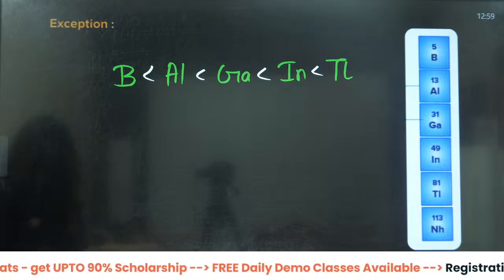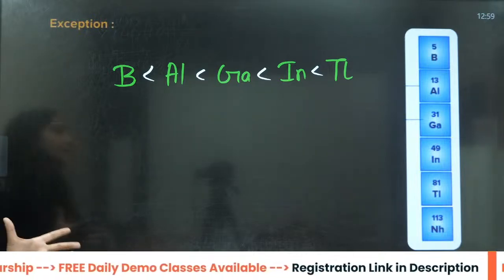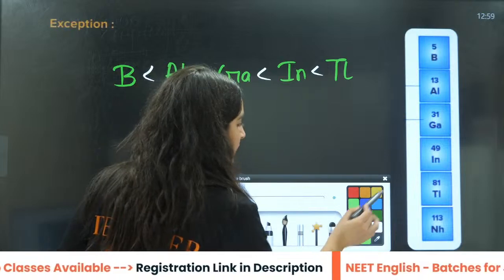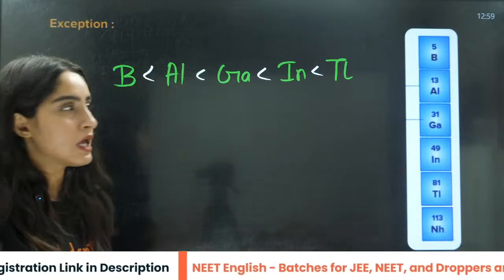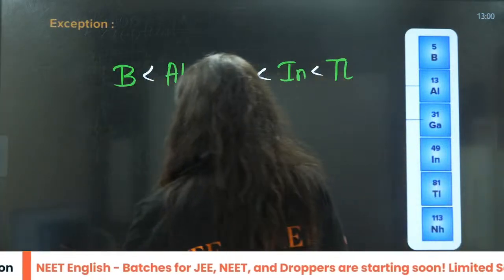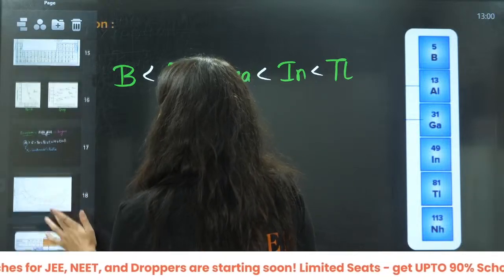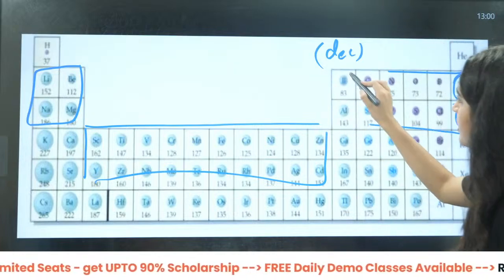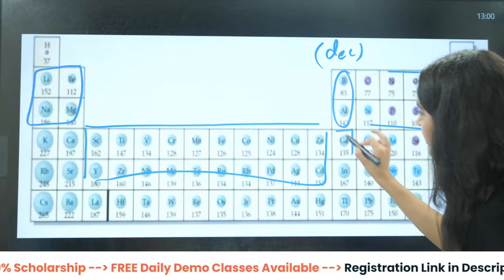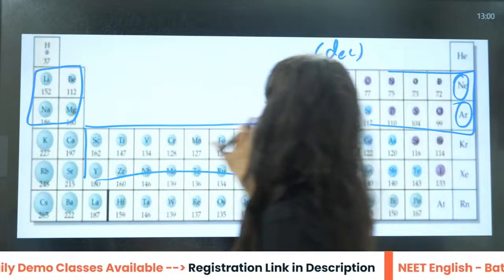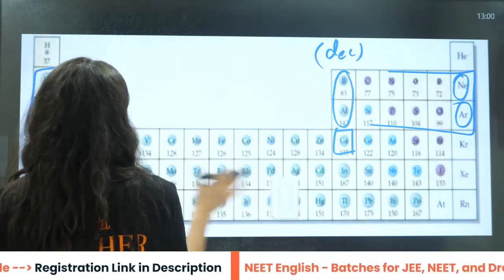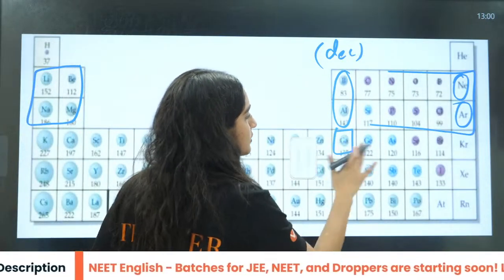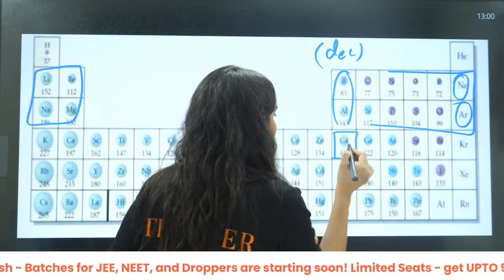But something weird happens here. What is that weird thing? See, if you look at the periodic table carefully, this is boron, aluminium. From gallium, you will see the 3d series is going to start.